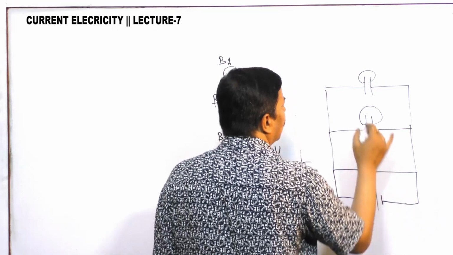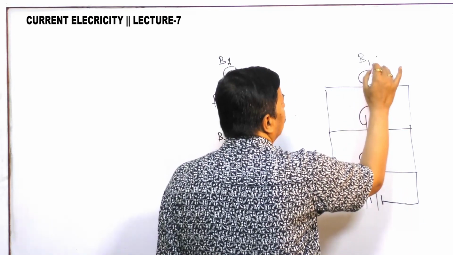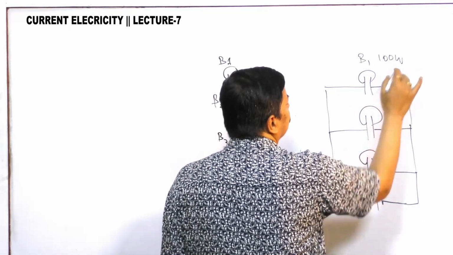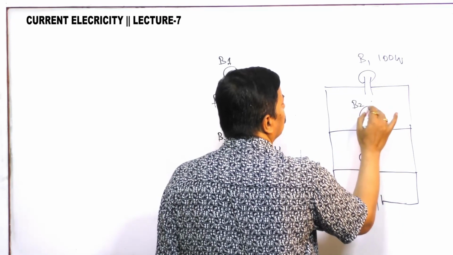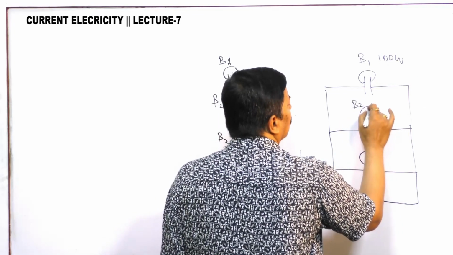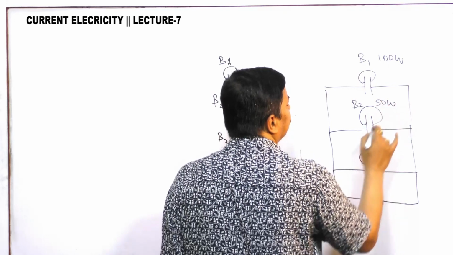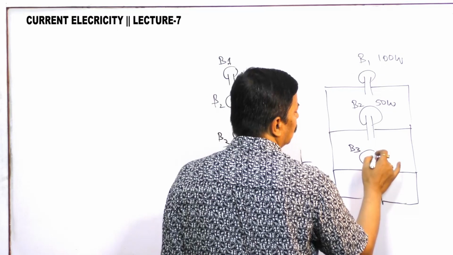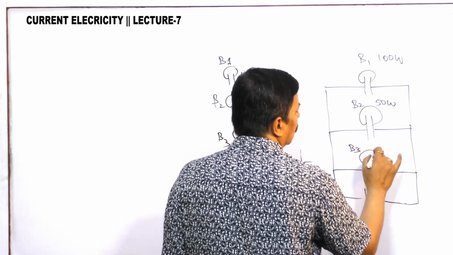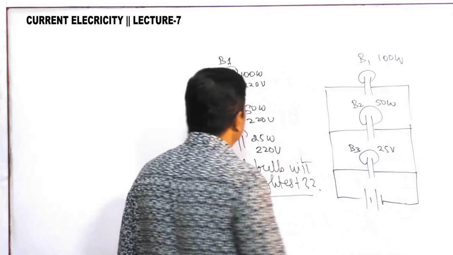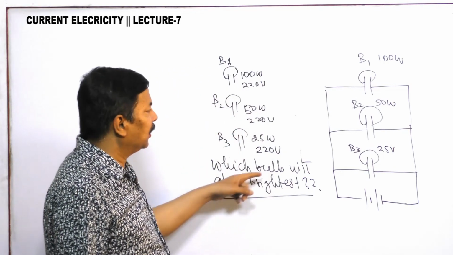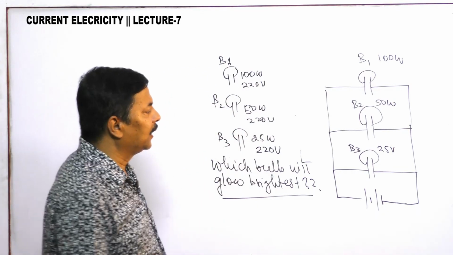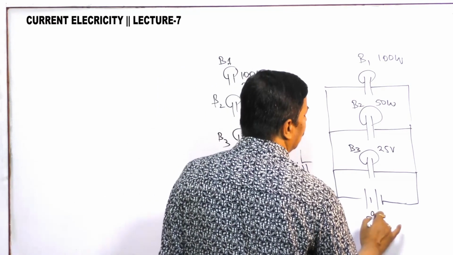The bulbs are connected in parallel. B1 is 100 watt, B2 is 50 watt, B3 is 25 watt. Same rating is there, but this time the bulbs are connected in parallel to the same 220 volt supply.